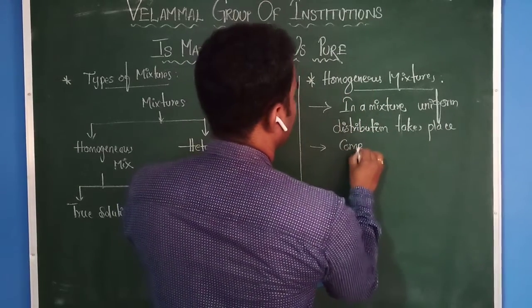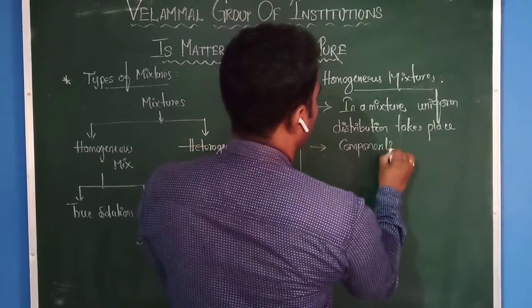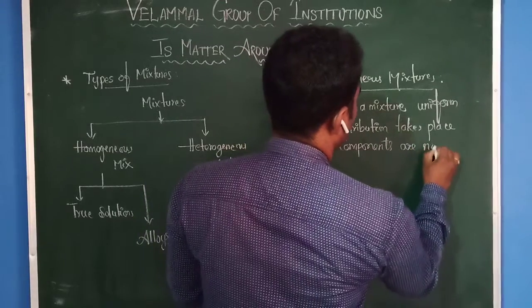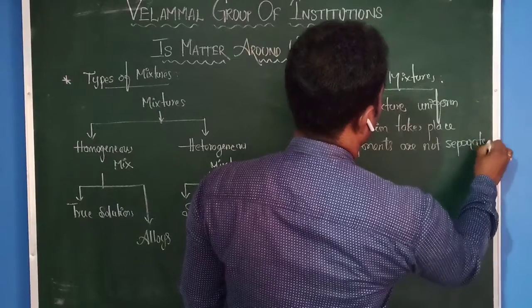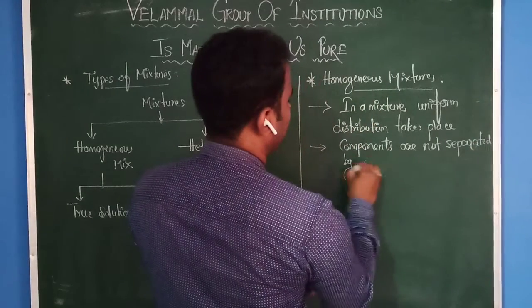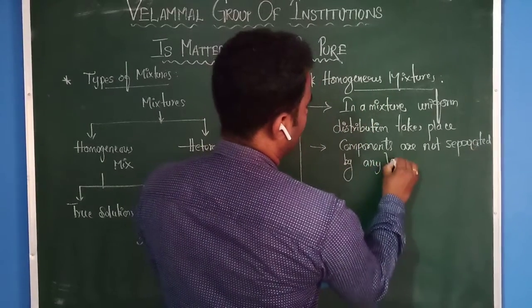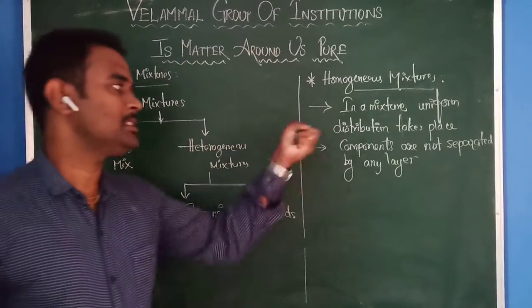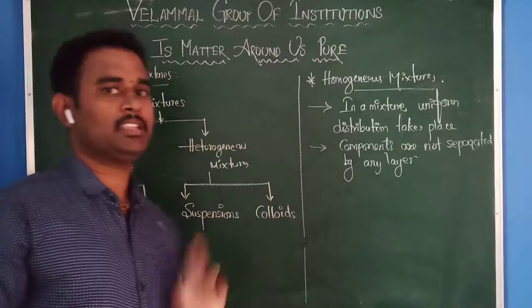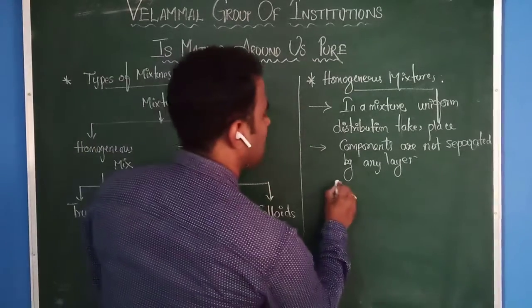Components are not separated by any layer. I will explain with an example and you can understand very easily.